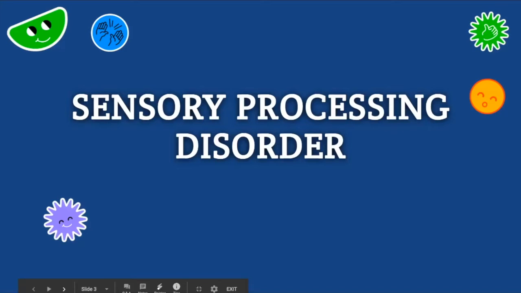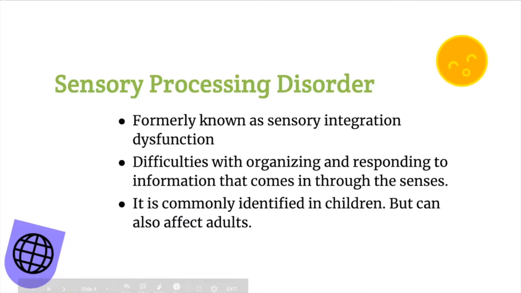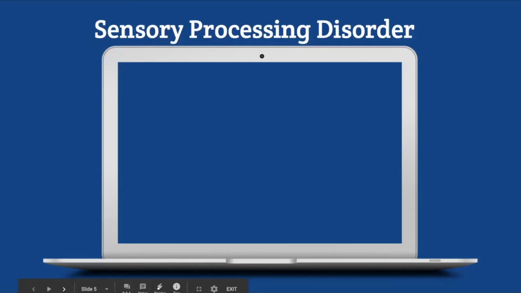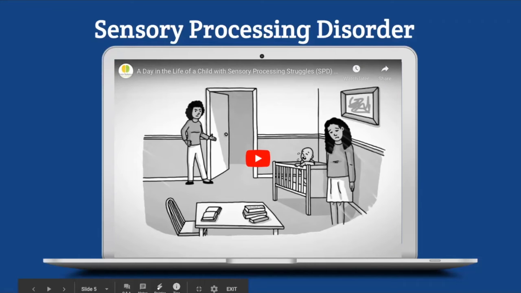So first off, we have SPD. It is formerly known as sensory integration dysfunction. So just to highlight sensory processing, of course, there are difficulties in organizing and responding to information that comes through our senses. It is commonly identified in children, but may also occur in adults. So here is a day in the life of a child with SPD.